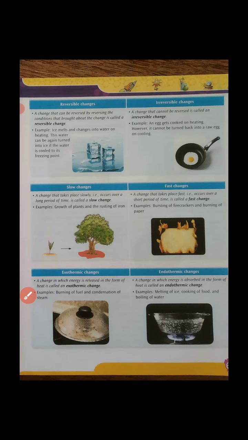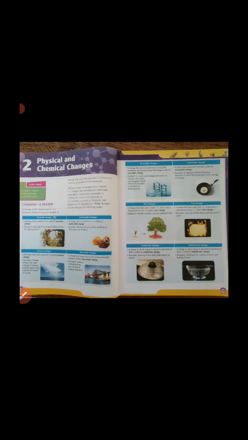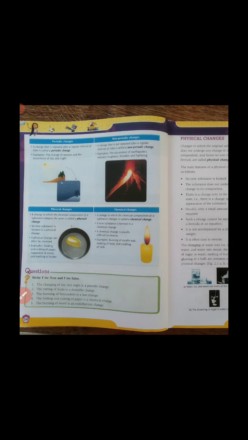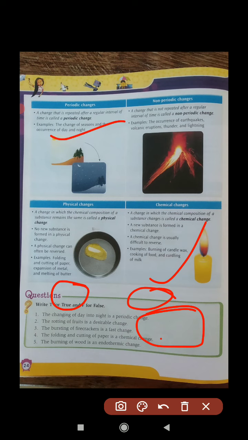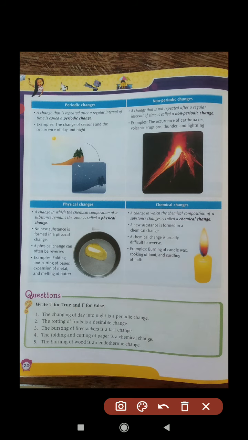Now students, move to the next page. I hope you are understanding the thing. Next page, here you can see periodic change, non-periodic change. Periodic change means day and night, change of season, that is also a natural change as well as a periodic change. Non-periodic change is, you know, occurrence of earthquake, volcanic eruption. Non-periodic means which is uncertain. Periodic means it happens periodically, at regular intervals of time. Non-periodic means it happens suddenly at any time, like volcanic eruption, earthquake, thunder, lightning. Okay, so they are non-periodic.